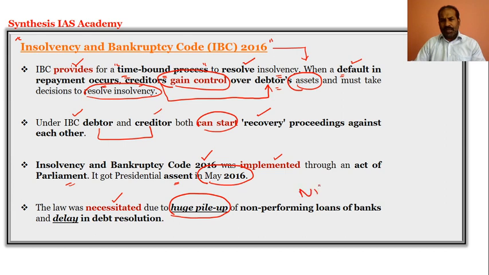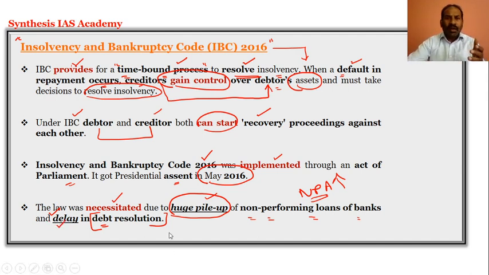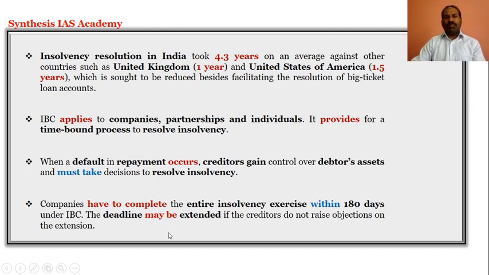That is, NPAs, non-performing assets, have increased, and there was delay in debt resolution. So definitely, as we said, it is a time-bound process to resolve insolvency, but because of the pile-up of non-performing loans, debt resolution was delayed, thereby the code has come into existence.